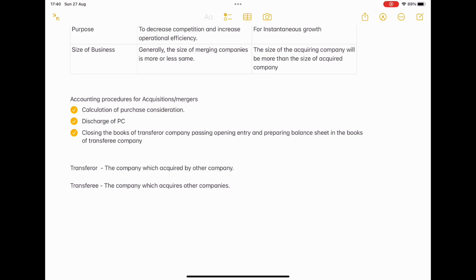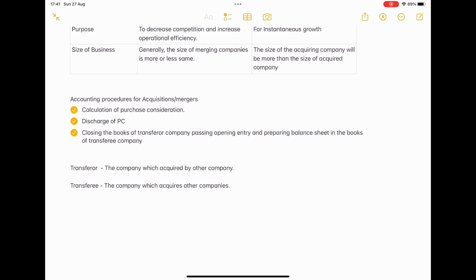Next, discharge of PC. PC means purchase consideration. Discharge means how we are paying to the company. Next, closing the books of the transferor company and passing opening entries. 2 points are merged here. See, here also merger and acquisition happen.